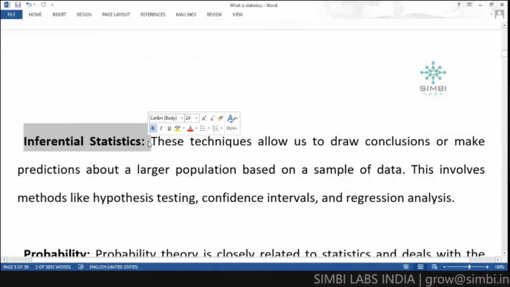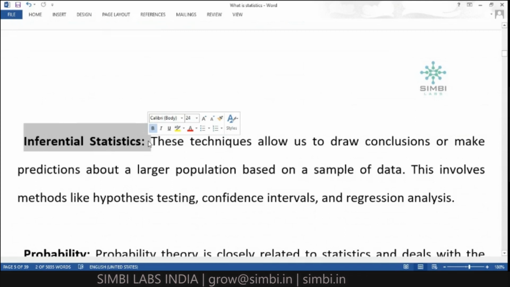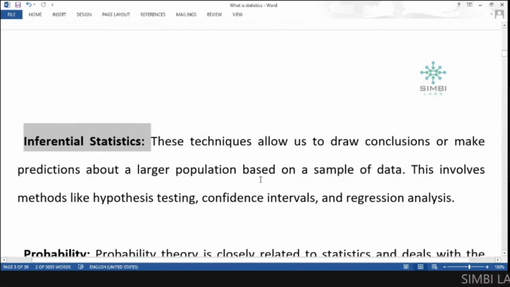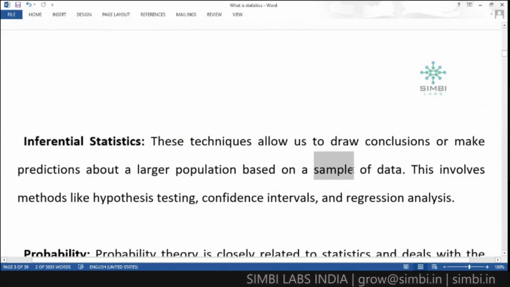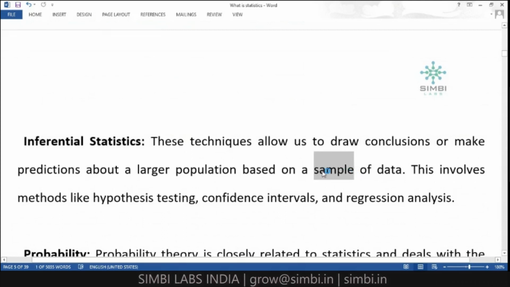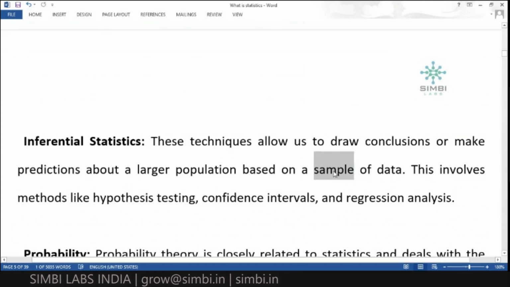For example, take the population of India. How can you draw a conclusion about this much population? You can't calculate it, so we just select one sample from one place. In different areas also we collect samples, and through those samples we draw conclusions.